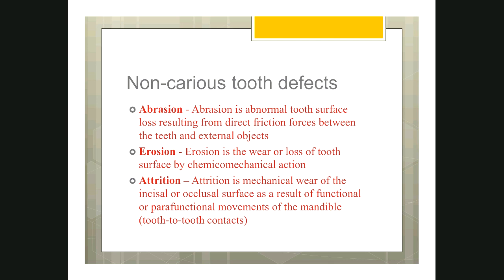There is one more condition called attrition, where the tooth structure of the maxillary and the mandibular arch rub against each other, and due to the friction the tooth structure will be lost. So this is one type of non-carious defect. So all these three are non-carious, not because of bacteria or dental caries, but because of some other problem there is a defect and we have to do the restoration.